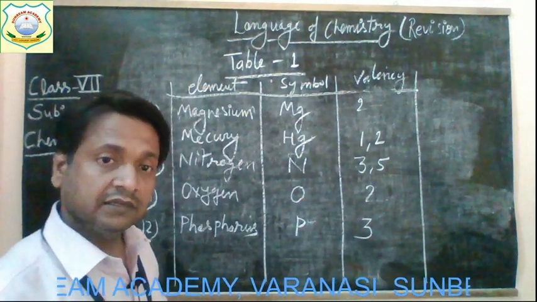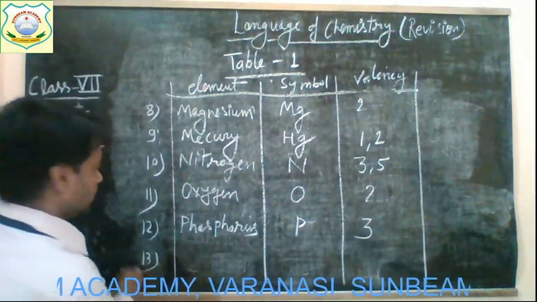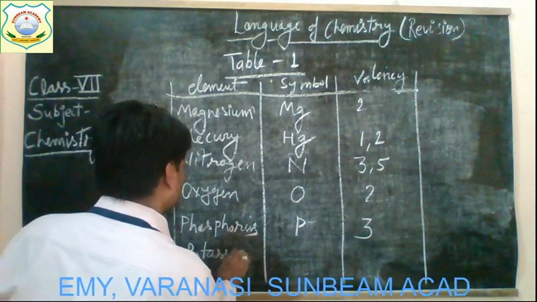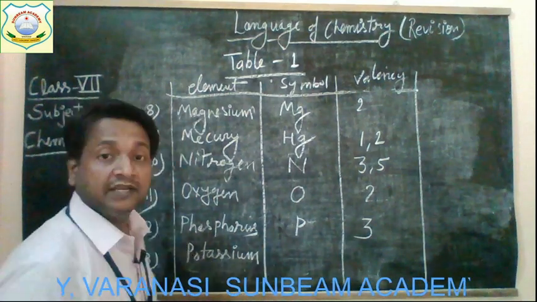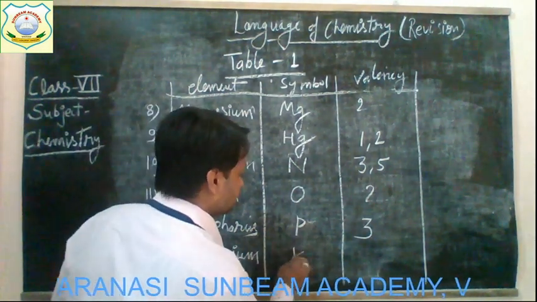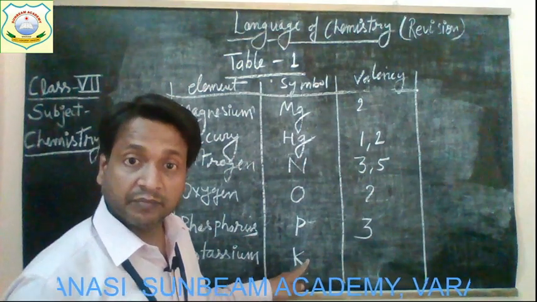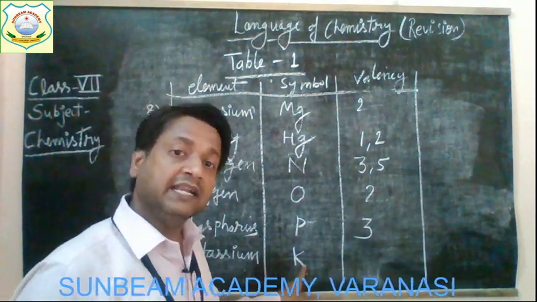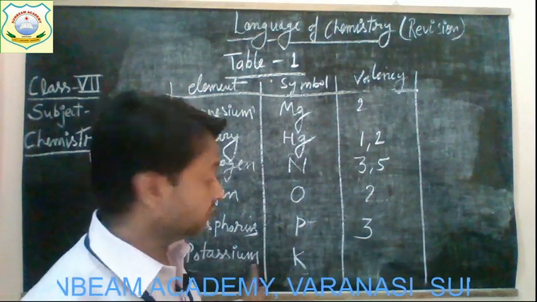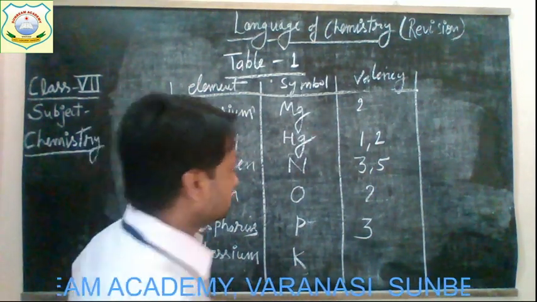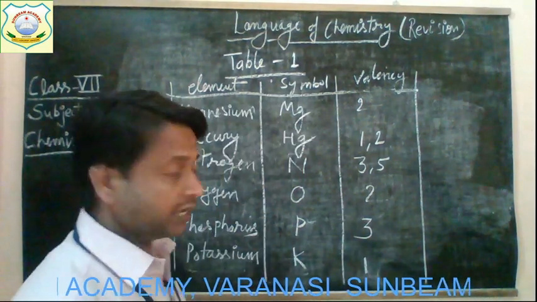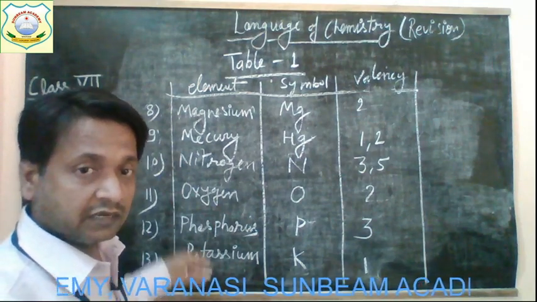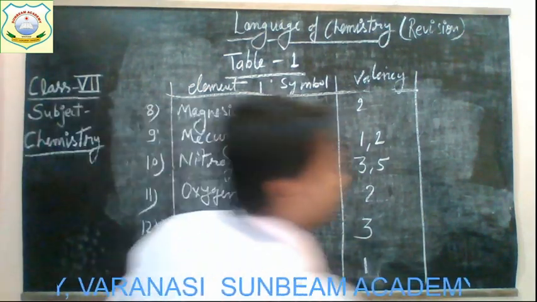Get it? Now the next element is potassium. And its symbol is K. Children, remember that. The symbol is not taken from its English name. It's taken from its Latin name. Okay, so the symbol of potassium is K and its valency is 1. Okay, so these are the valencies of these elements. Got it, children? Now, we have some more elements.